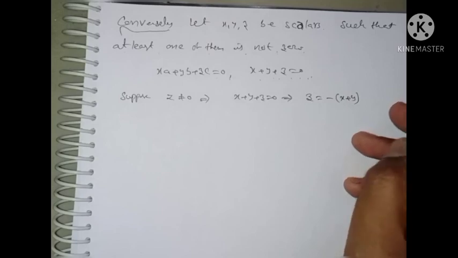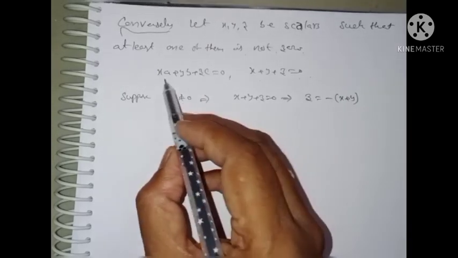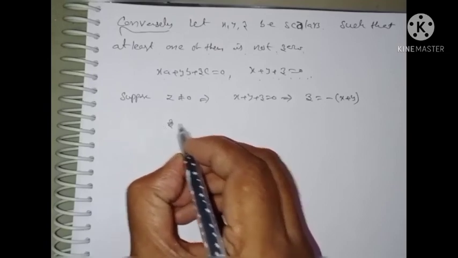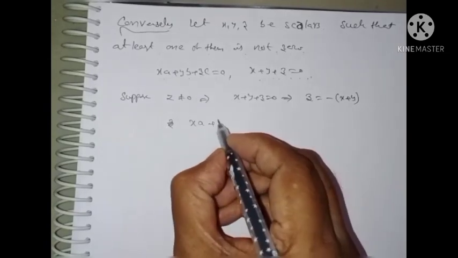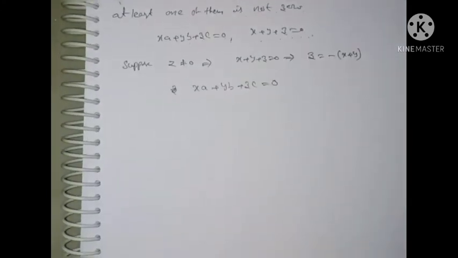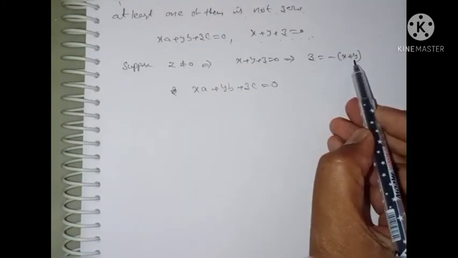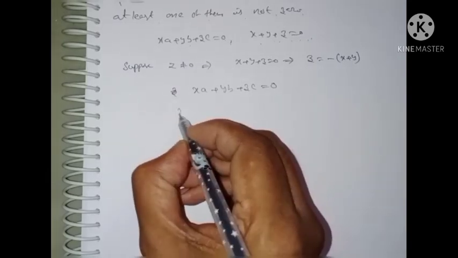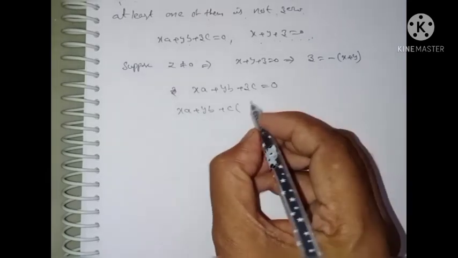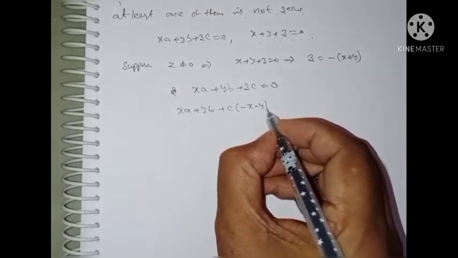Clear? You can substitute in the equation xA plus yB plus zC is equal to 0. In place of z, substitute minus of x plus y. So xA plus yB plus C of minus x minus y is equal to 0.